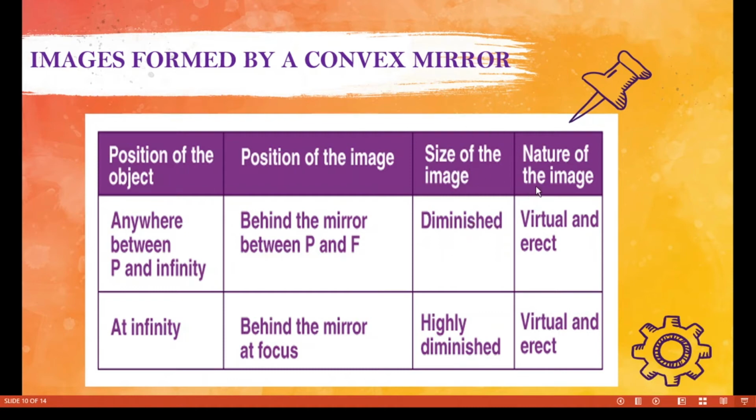What about the nature of the image? It's virtual and erect. And what about at infinity? At infinity, the image will be formed at the focus, that is, behind the mirror at the focus, and it will be highly diminished, virtual and erect also.